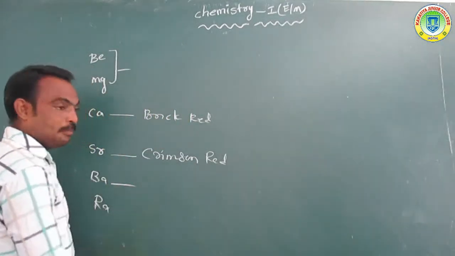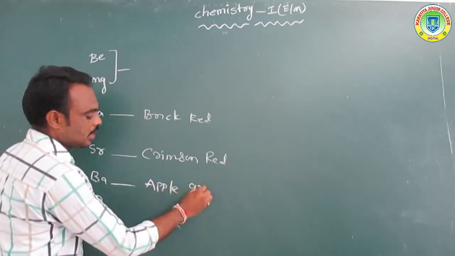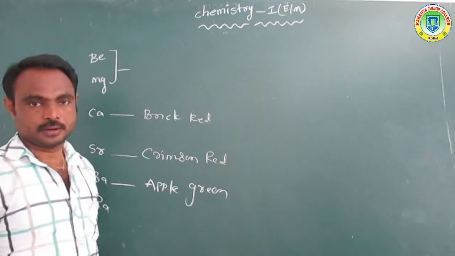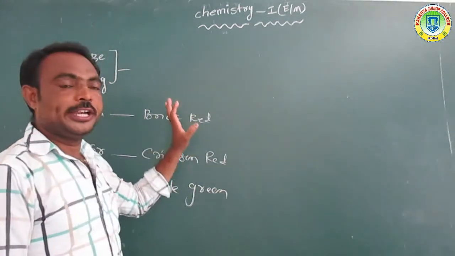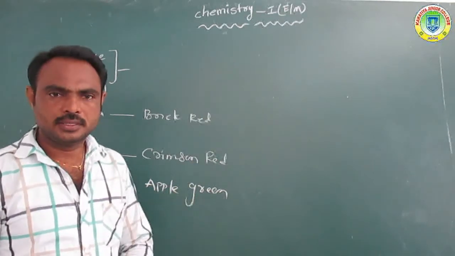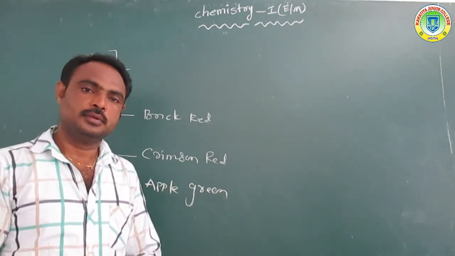Next, barium gives apple green color. So when heated, some of these elements give color.